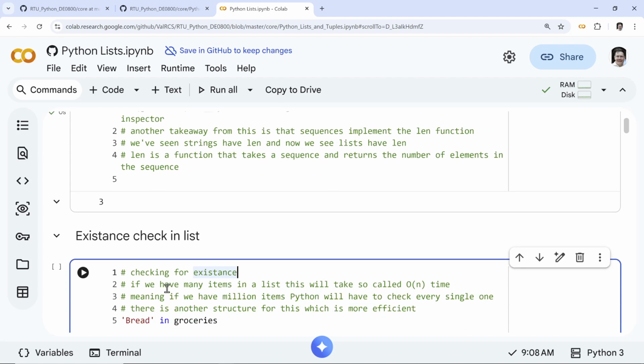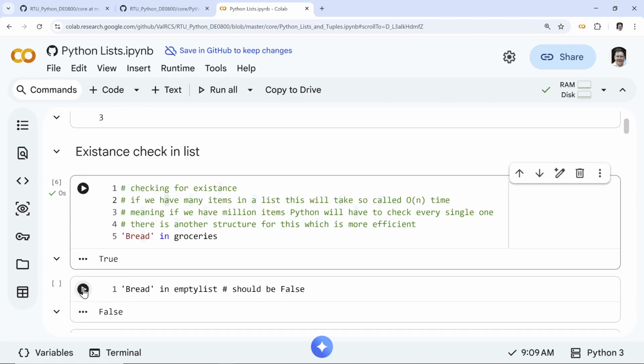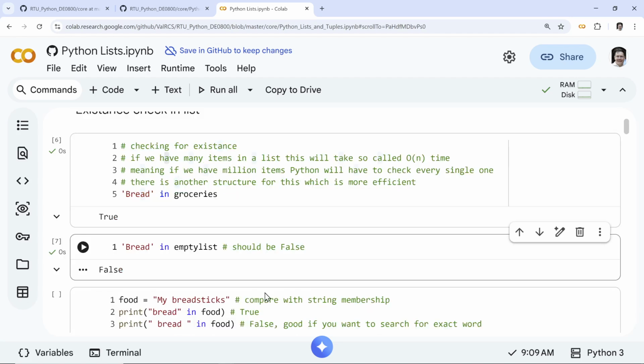Similarly, but not quite the same, we can check for exact item in our list. So is there bread in our groceries? What do you think? It should be true. So how about bread in empty list? It should be false. Still false? Yeah, indeed it is false.